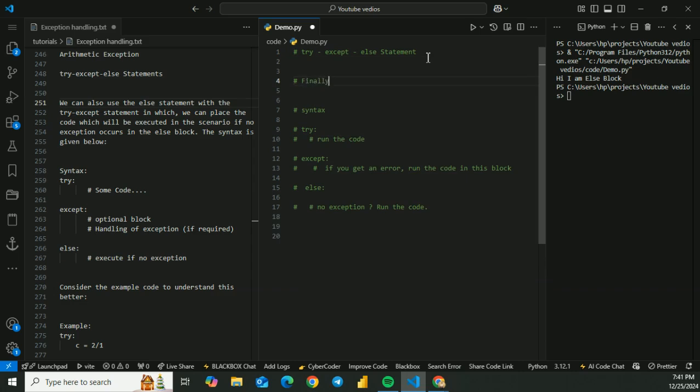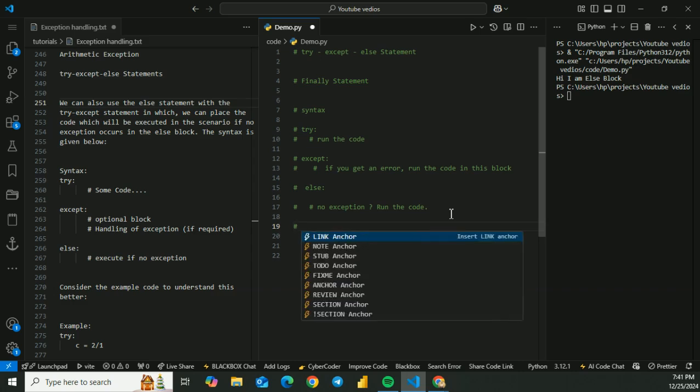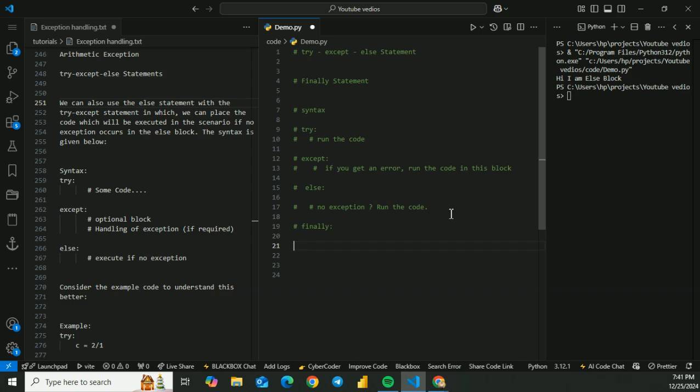Finally statement. So in the finally statement, what happens? We use the syntax try, except, else, and if no exception occurs the code runs. Then we use another statement which is called finally. In finally, what we do is that it always runs the code.